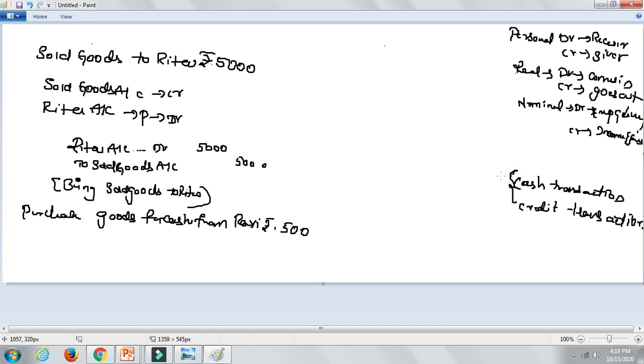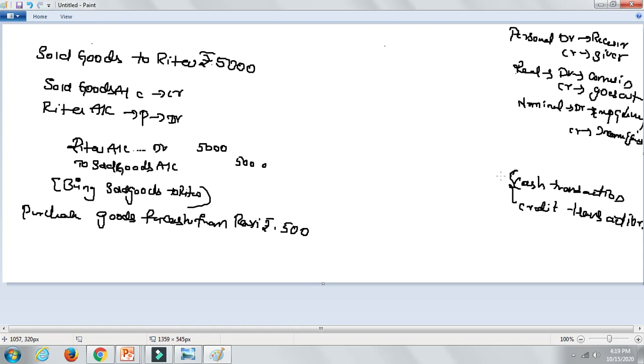Now, let me tell you the difference between these two. Cash transaction means spot payment. If I am purchasing something, I am paying the amount immediately. Credit transaction means I am delaying. I am asking him for a period. I'll pay you after 1 week, or after 1 month, or after 6 months, like that, because business will not be small, isn't it? Big business transactions deal with big amounts. So immediate payment is known as cash transaction. Installment payment or delay in payment is known as credit transaction.